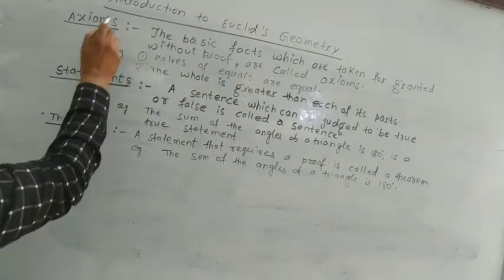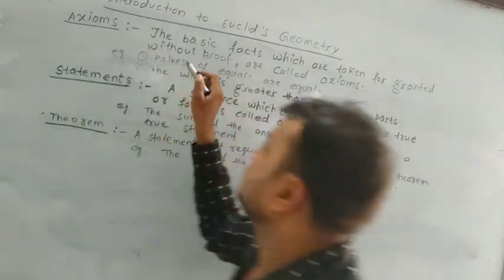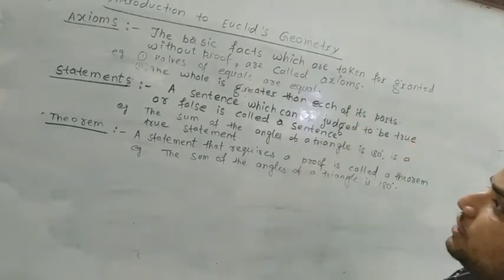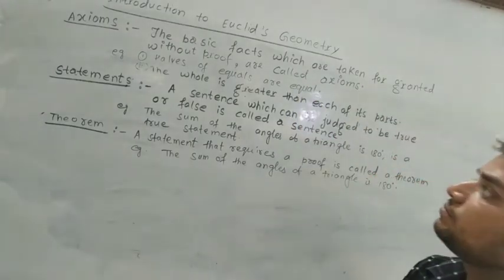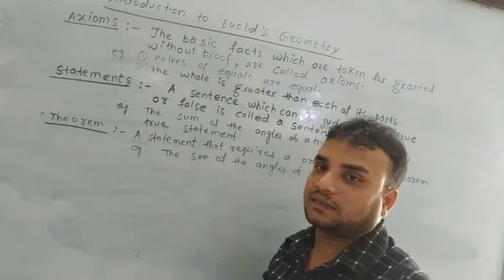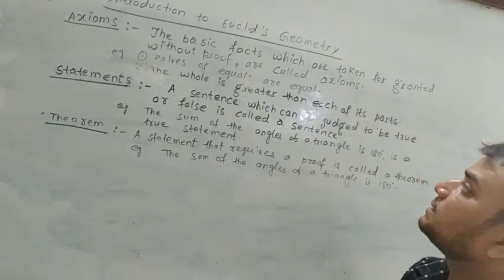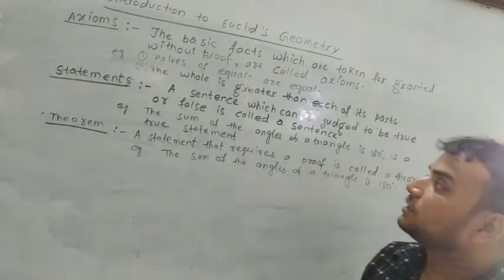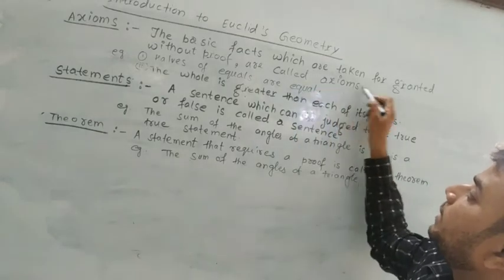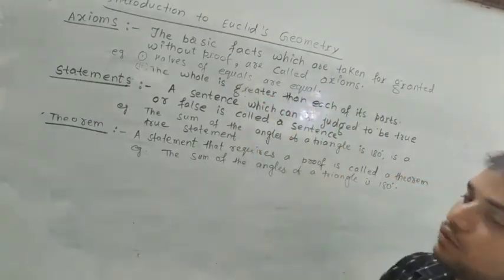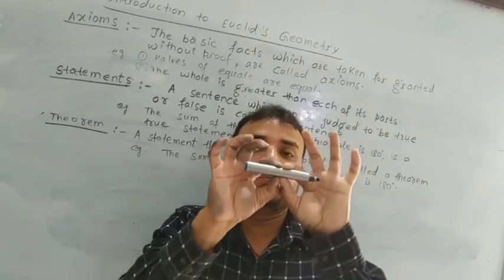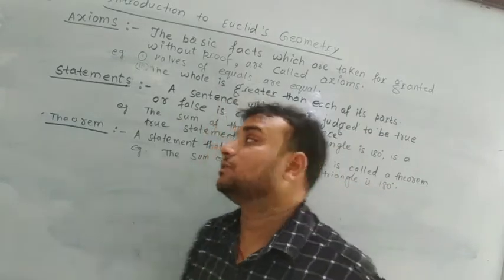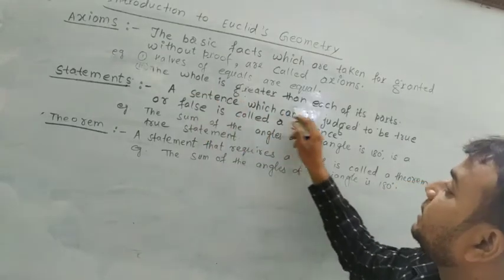Now, axiom. What is an axiom? The basic facts that are taken for granted without proof are called axioms. That means an axiom is a basic fact which is taken for granted without any proof. It can't be proved. For example, halves of equals are equal. If this is a marker and I break it into two equal parts, then both equal parts are equal to each other. Also, the whole is greater than each of the parts.